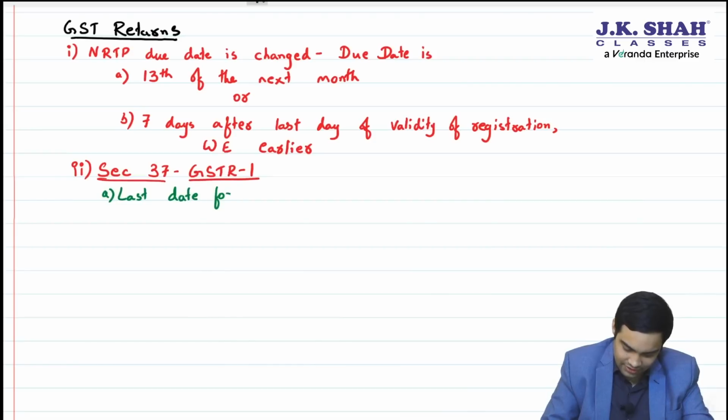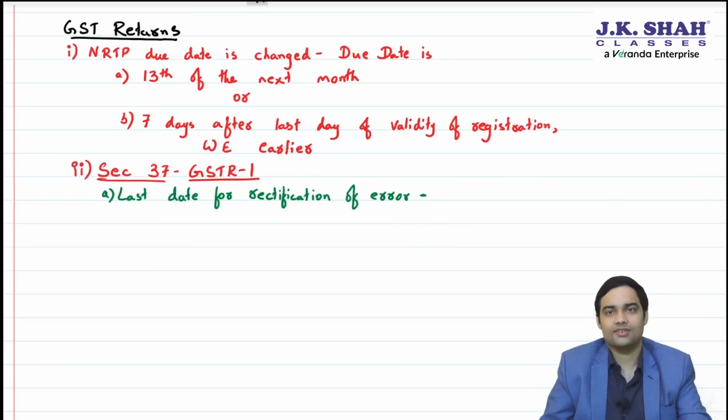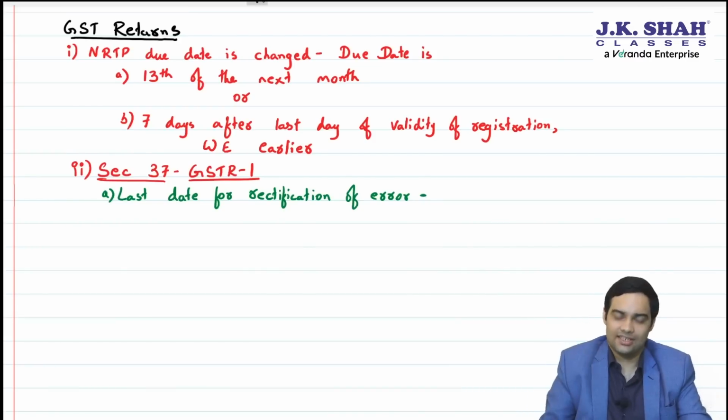A. Last date for rectification of errors. Now, last date for rectification of errors. Earlier it was date of filing September month return or date of filing annual return, whichever is earlier.